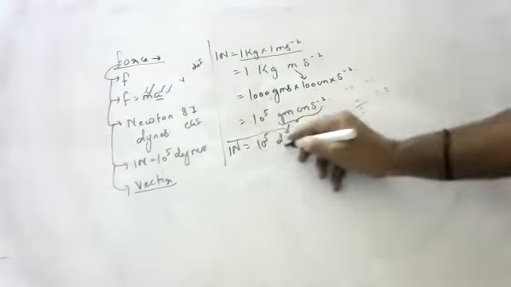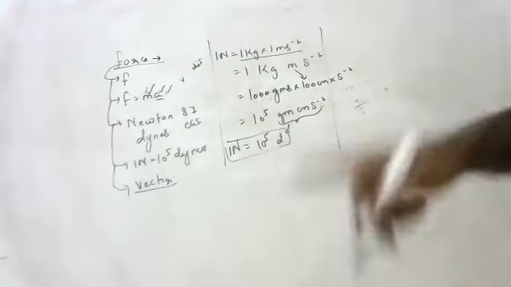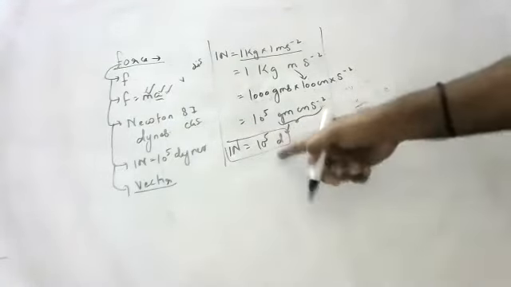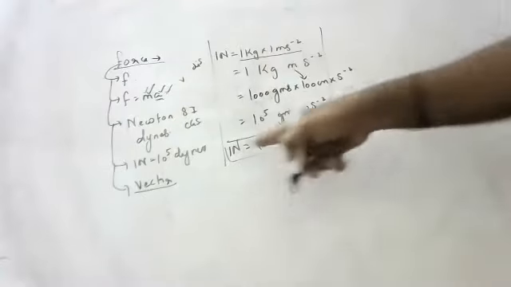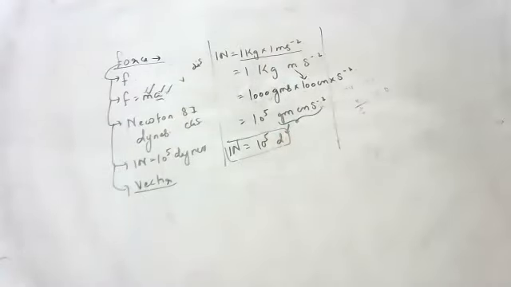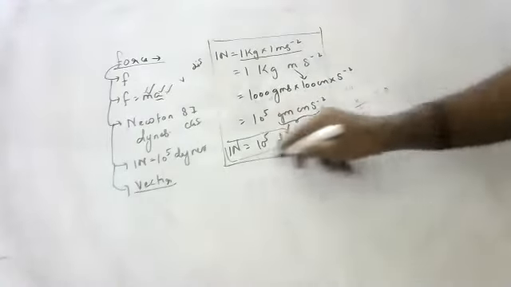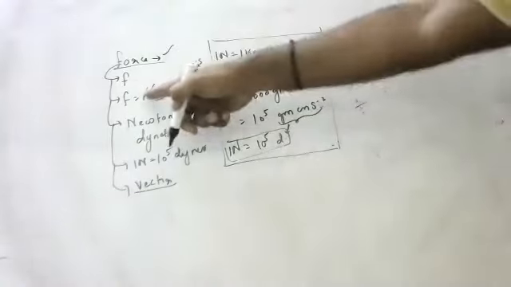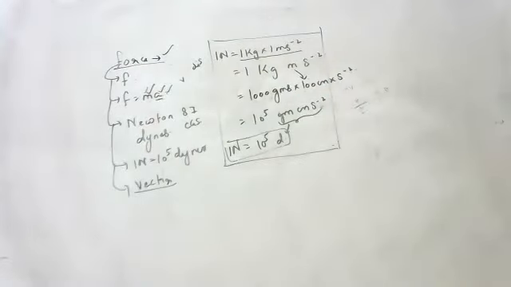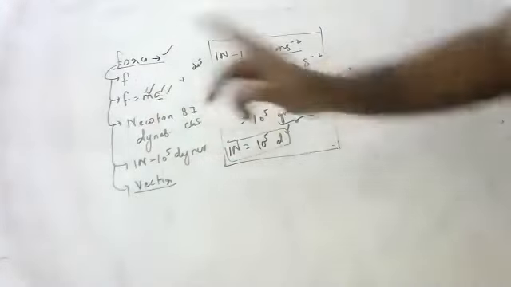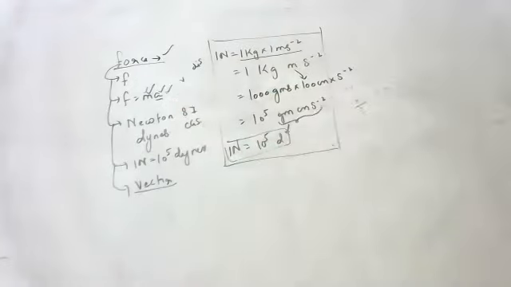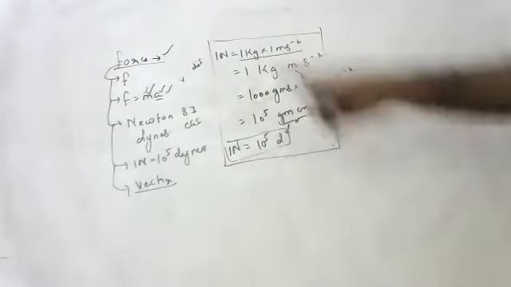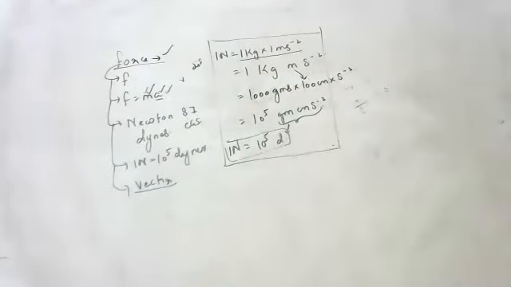If I ask in the exam to convert 1 Newton into dynes, you have to show this derivation. If you directly write 1 Newton is equal to 10 to the power of 5 dynes, I will mark it wrong, children, remember. Force is the product of mass and acceleration, and in the SI system it is newtons. In the CGS system it is dynes. 1 Newton will have 10 to the power of 5 dynes, and force is a vector quantity, children.